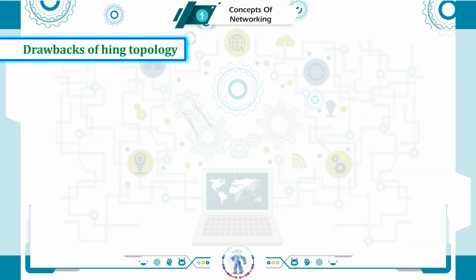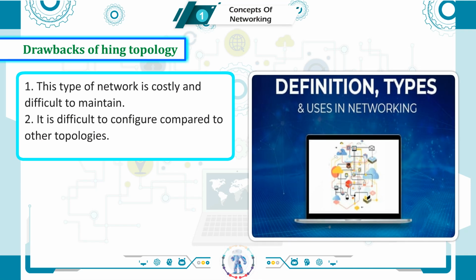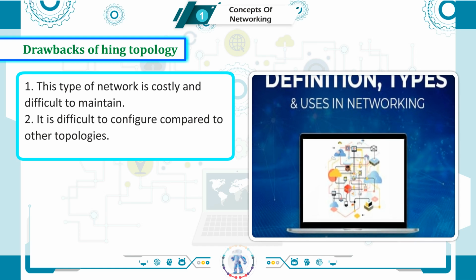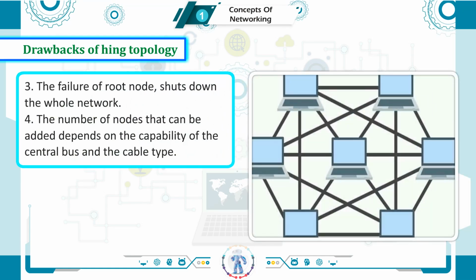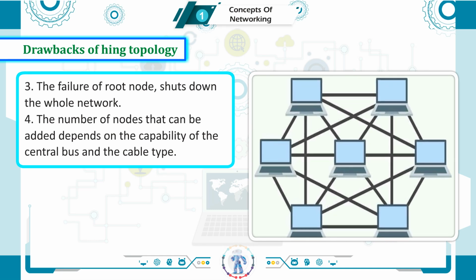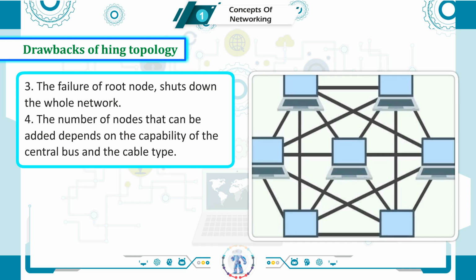Drawbacks of tree topology. 1. This type of network is costly and difficult to maintain. 2. It is difficult to configure compared to other topologies. 3. The failure of the root node shuts down the whole network. 4. The number of nodes that can be added depends on the capability of the central bus and the cable type.